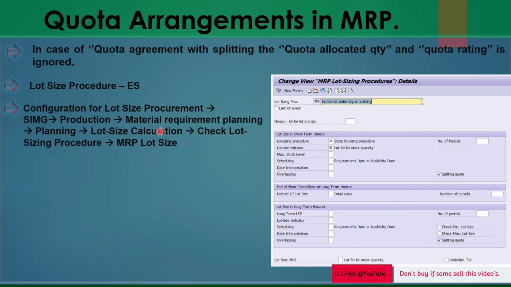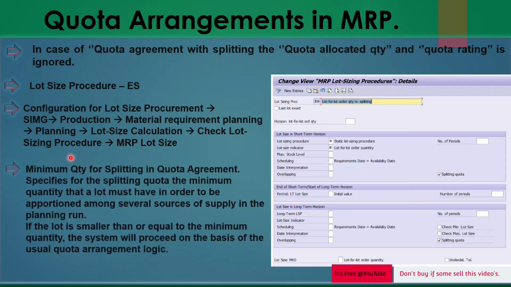This is the setting that you can do in case it does not exist in your system. So I have maintained this. Then minimum quantity for splitting in quota specifies the minimum quantity that a lot must have in order to be served by sources of supply in the planning run.